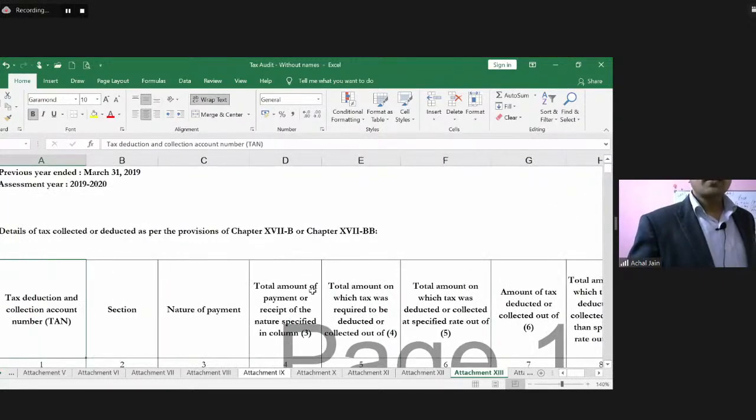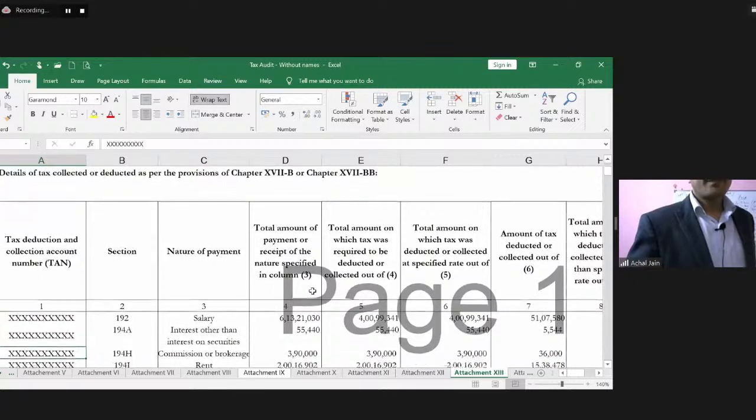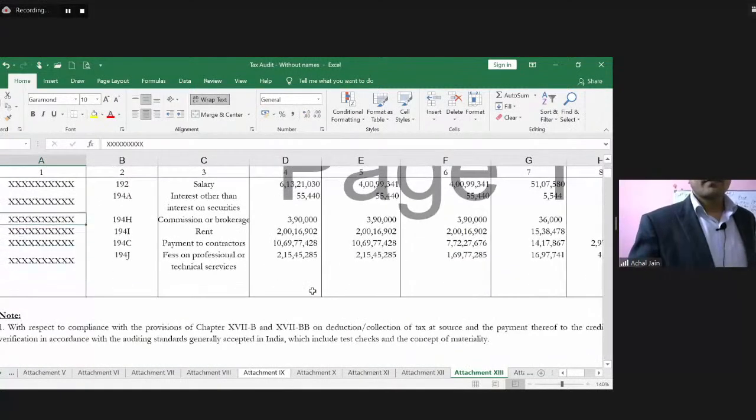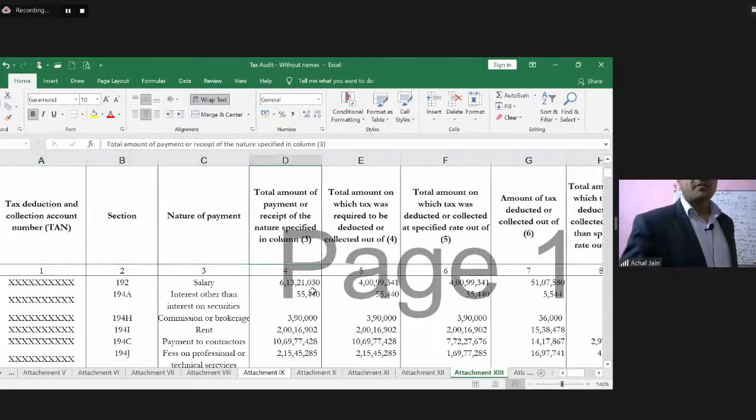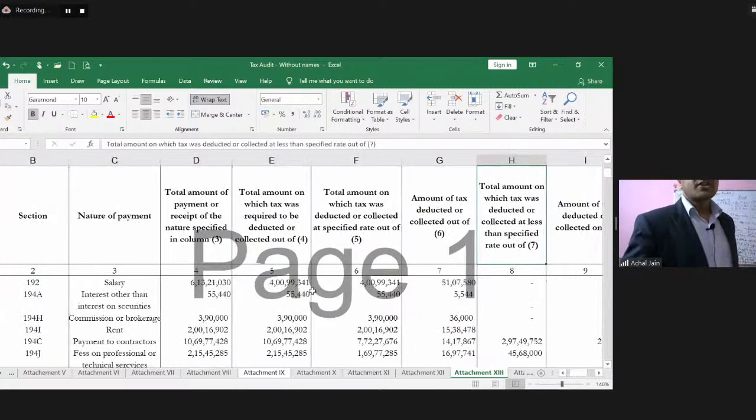Okay, so let's try to understand. If you look at this particular annexure, you will see, first of all, the section is given. TAN number, of course, is required, but I'm saying the section is given under which tax would be deducted. So it's about TDS, tax deducted at source. Section under which tax would be deducted.